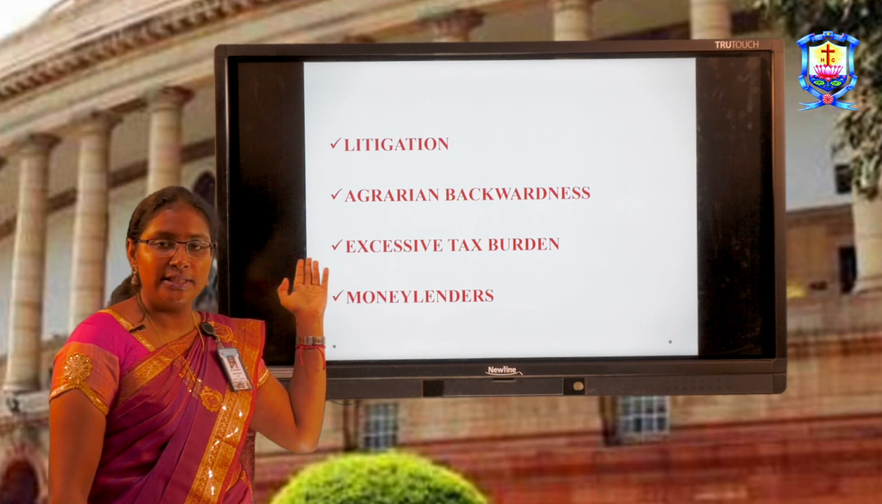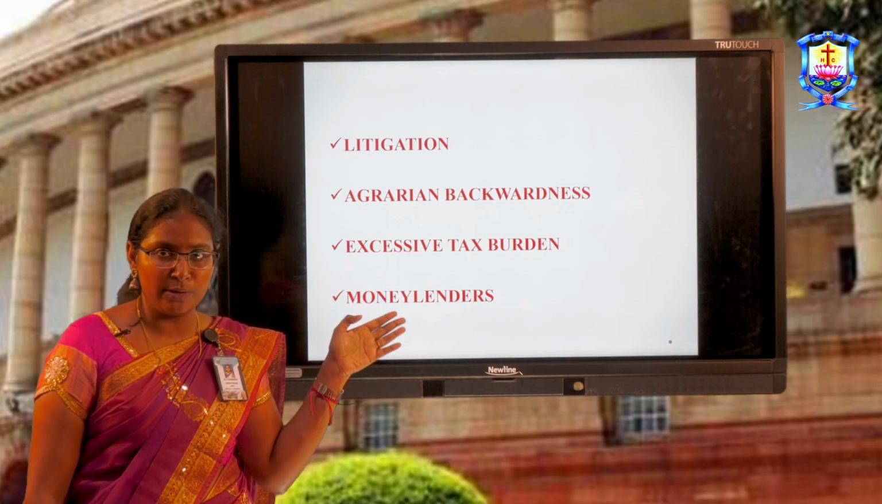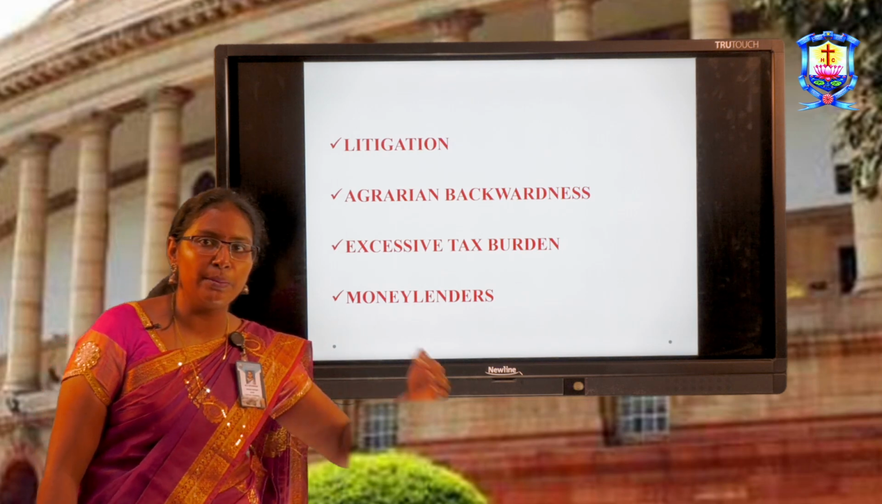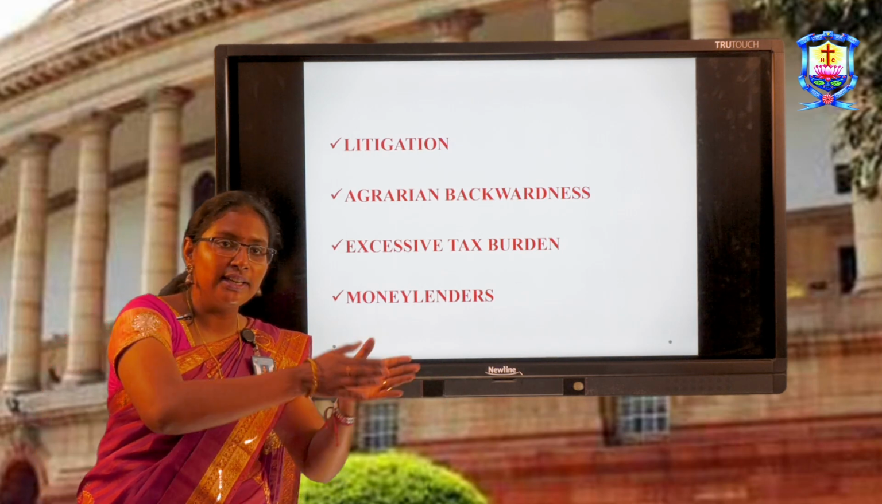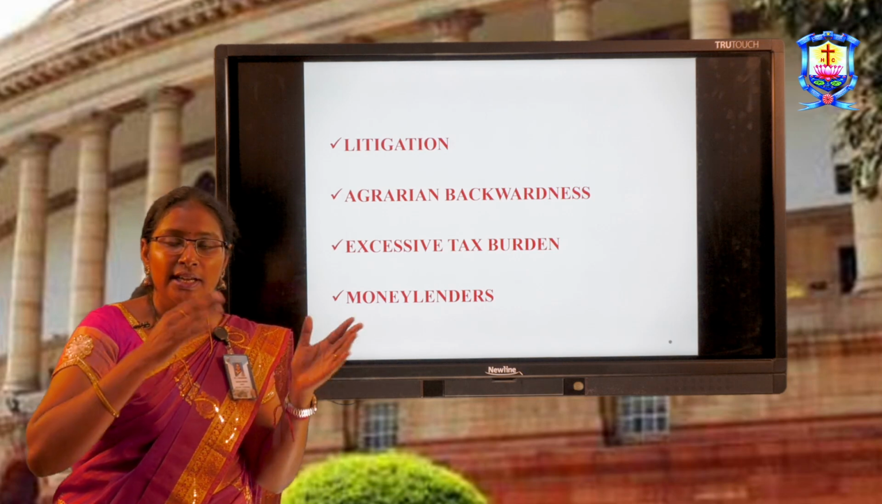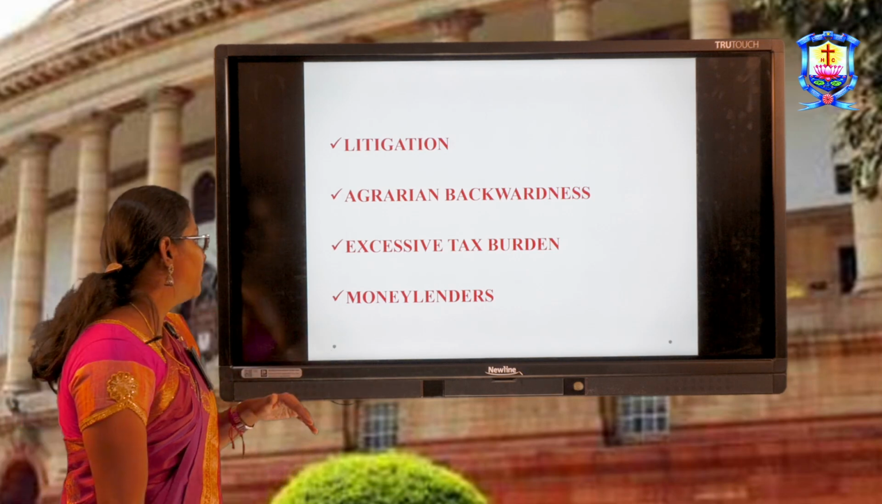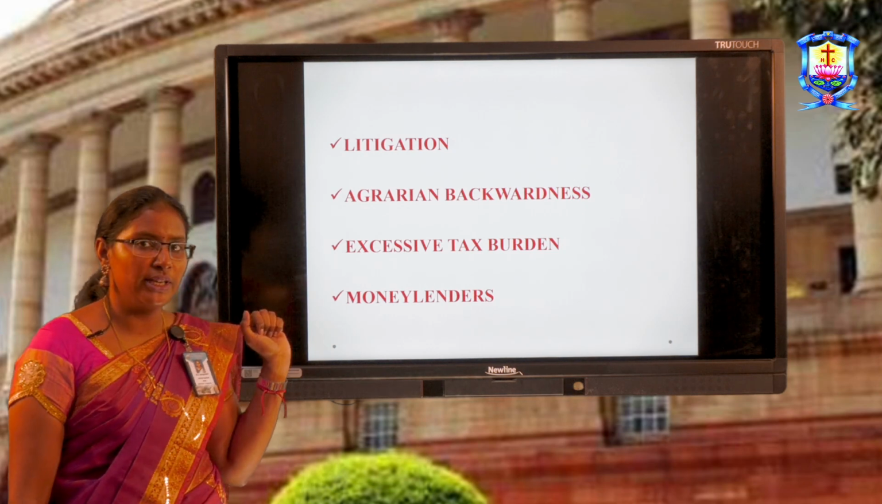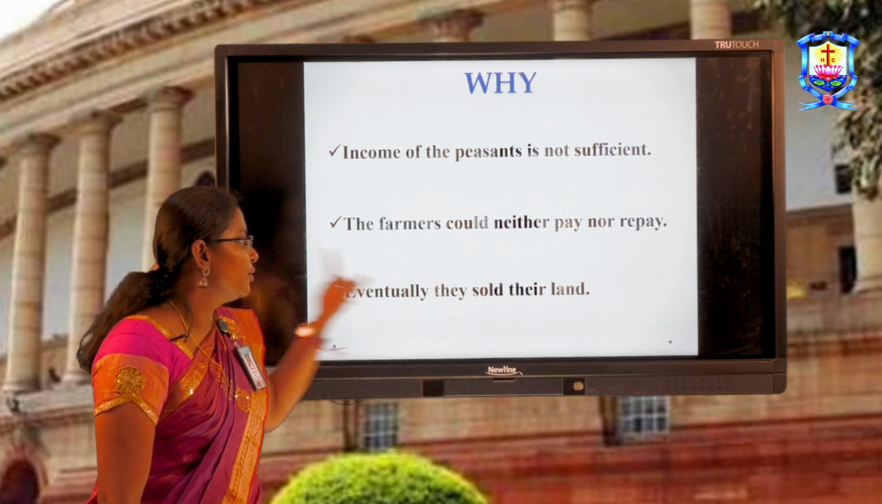For example, I just explained about the three revenue settlements. There was nothing but excessive tax burden. For example, in the permanent settlement, the share was 1/10. Then when it came to Ryotwari, the taxes doubled. Then for the Mahalwari, the taxes doubled. Then money lenders. We will see how they play a big role in this rural indebtedness.